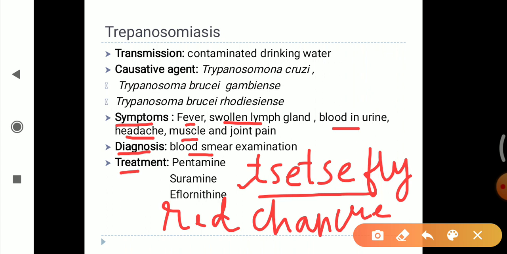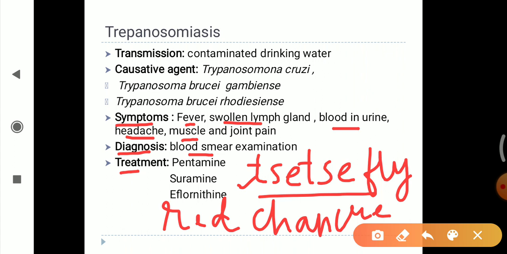It is transmitted through contact with contaminated drinking water. The causative agent is a Trypanosoma species that is responsible for this disease. Signs and symptoms: the tsetse fly will bite, it will inject its larva into a red cankri sore, and after a few weeks the person can experience fever, swollen lymph gland, blood in urine, headache, muscle and joint pain.